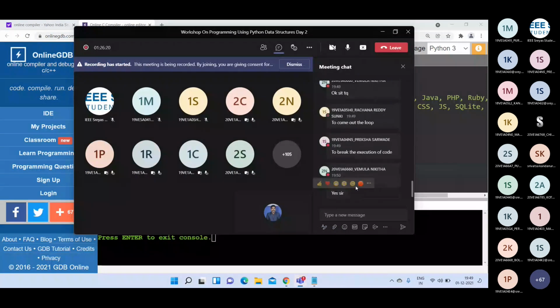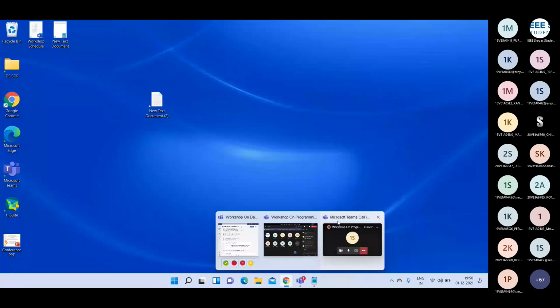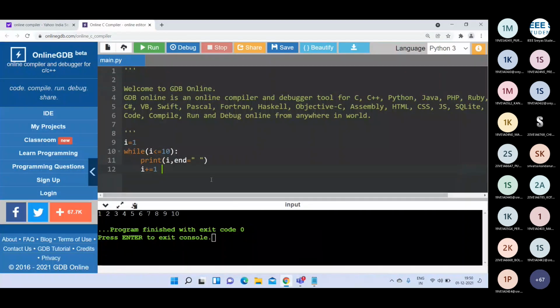Somebody typed: break statement is to exit from the loop. Very good. To break the execution of code, to come out of the loop. Very good answers. So the break statement's purpose is to come out of the loop immediately. Infinite loops also can be terminated by using the break statement. So for immediate termination of a loop, we are going to use the break statement.